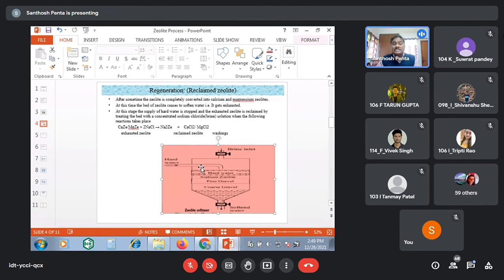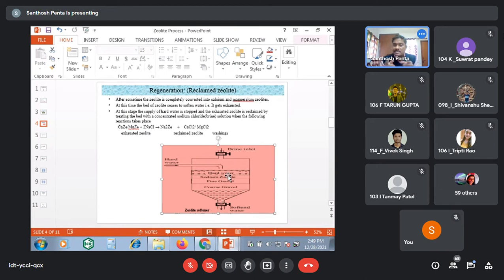10% aqueous sodium chloride solution is called brine solution. When you wash the zeolite bed with brine solution, what happens? In the brine solution, sodium ions are there. Again, the reverse may take place. That means the calcium zeolite or magnesium zeolite is again readily exchanged with sodium ions. Then again the zeolite bed may get activated.